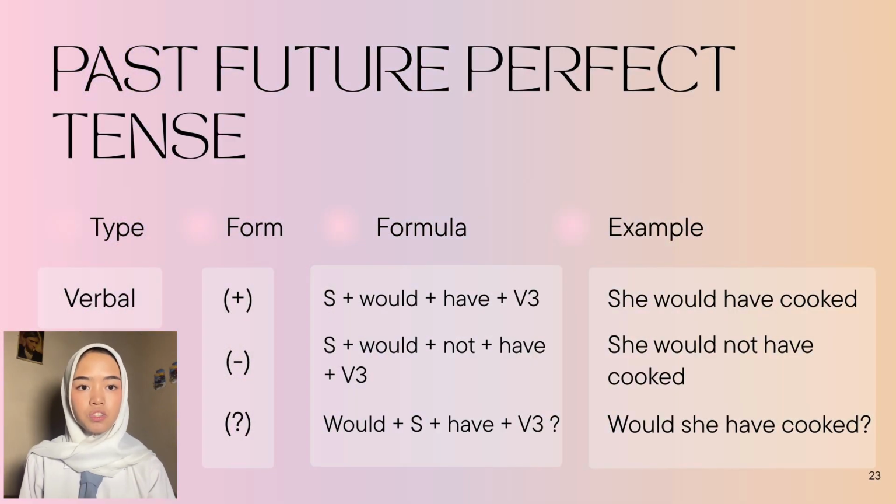Next up is past future perfect tense. It has two types. The first one is verbal, and its positive form, it is subject plus would have plus verb 3. For example, she would have cooked. In its negative form, it is subject plus would not plus have plus verb 3. For example, she would not have cooked. And its interrogative form, it is would plus subject plus have plus verb 3. For example, would she have cooked?